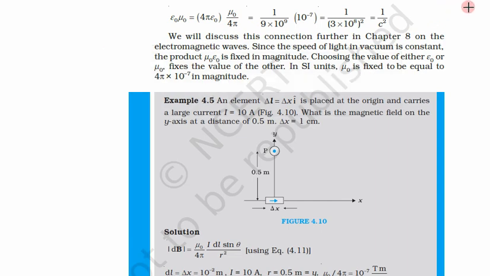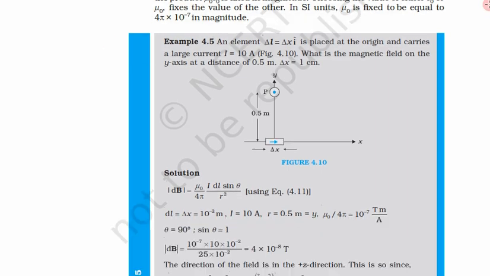Now let us solve one numerical problem on this Biot-Savart's law. Example 4.5. An element delta L, which is delta x into I, a small element, delta x in the x direction, is placed at origin and carries a large current I equal to 10 ampere.